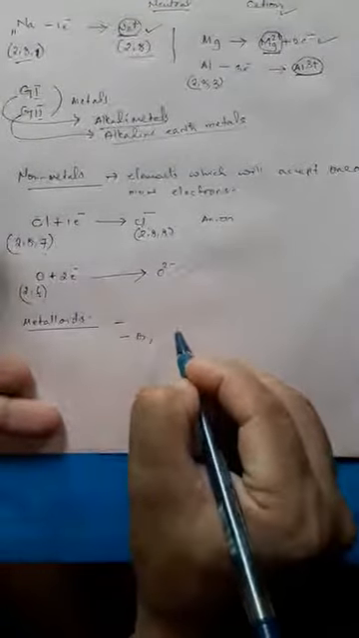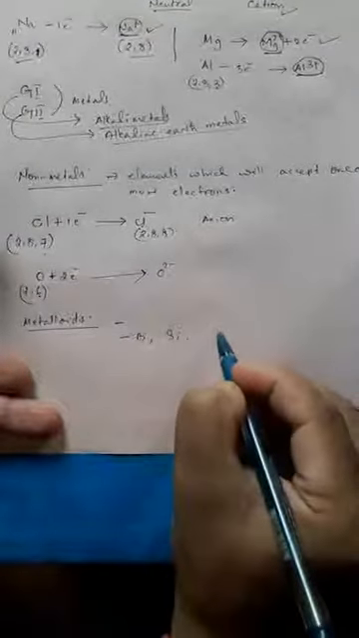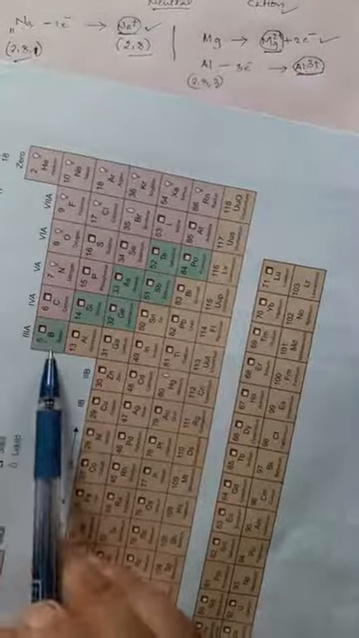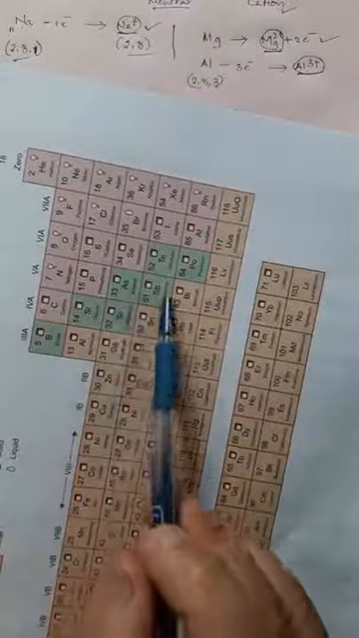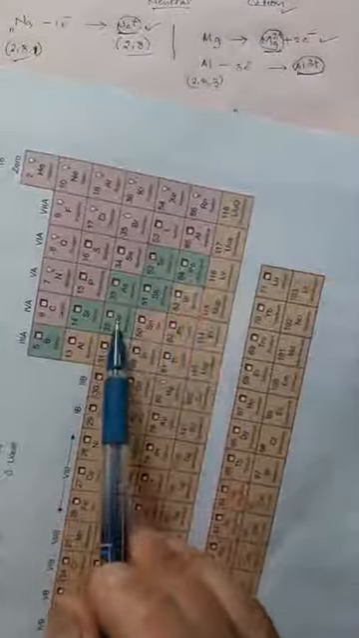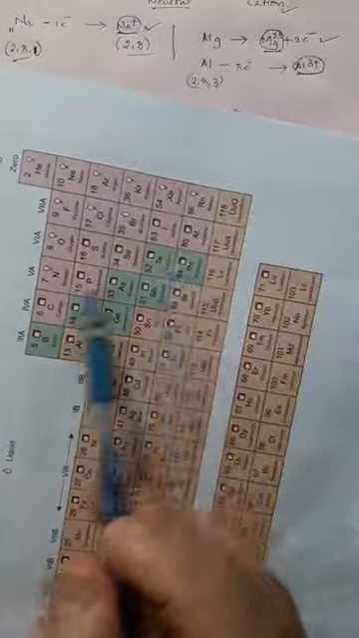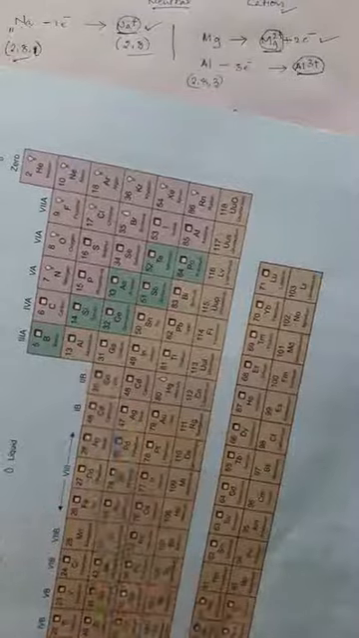boron, silicon, arsenic, etc. So if you see it in the periodic table, those green colored elements, they are the metalloids. 1, 2, 3, 4, 5, 6, 7. We have 7 metalloids here. Is it okay?